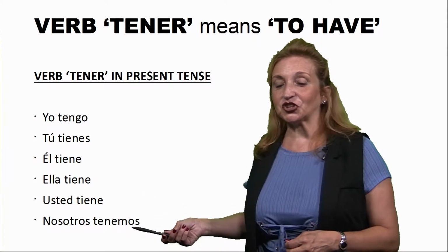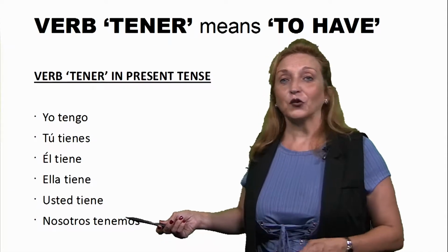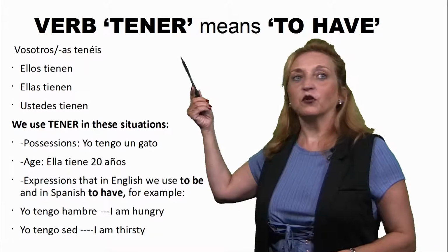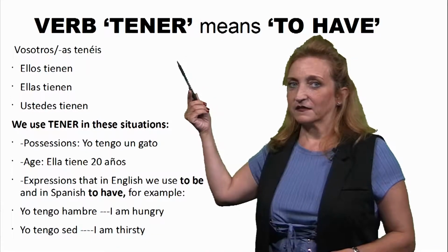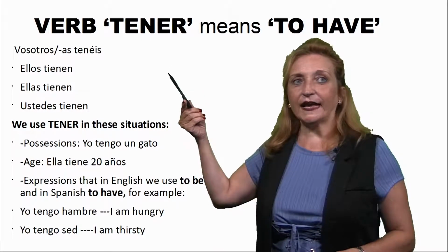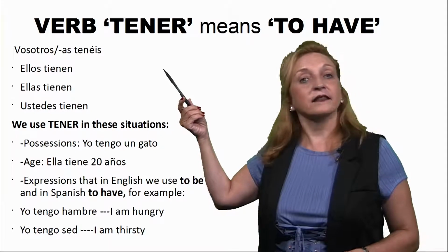Nosotros tenemos. We have. Vosotros, vosotras tenéis. You have. Ellos tienen. For men, ellos tienen. They have.